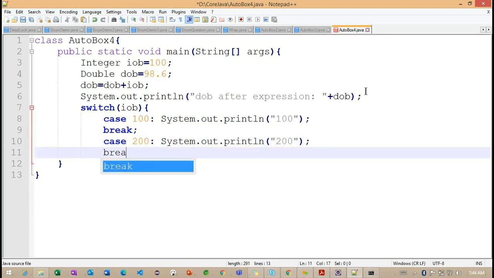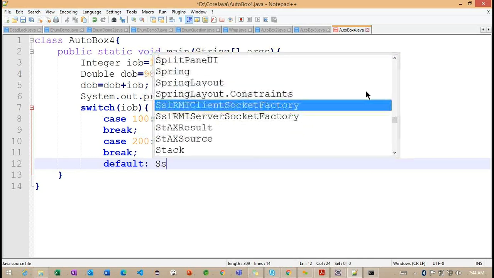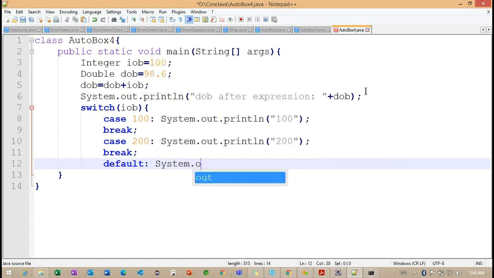So based on this IOB, whatever value we have, it's going to print. And here default, System.out.println, error. Here I want to specify error.